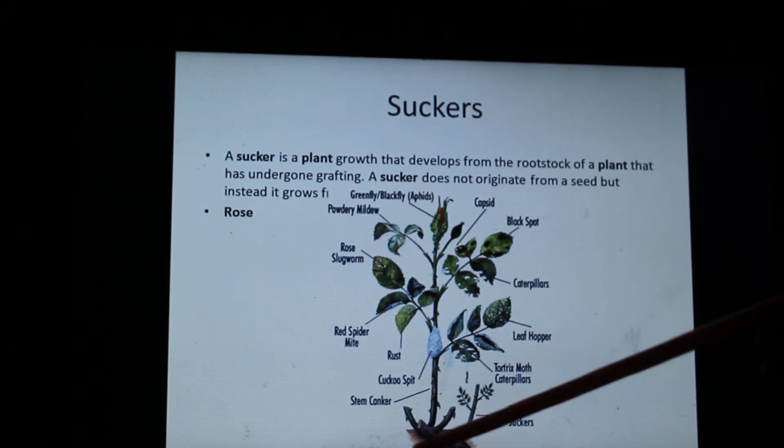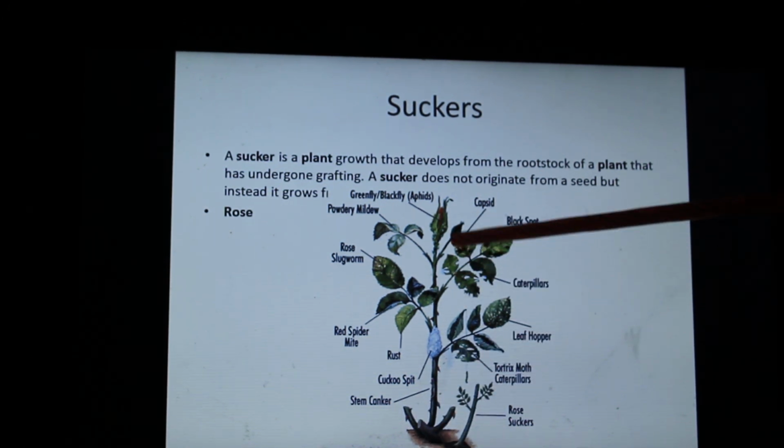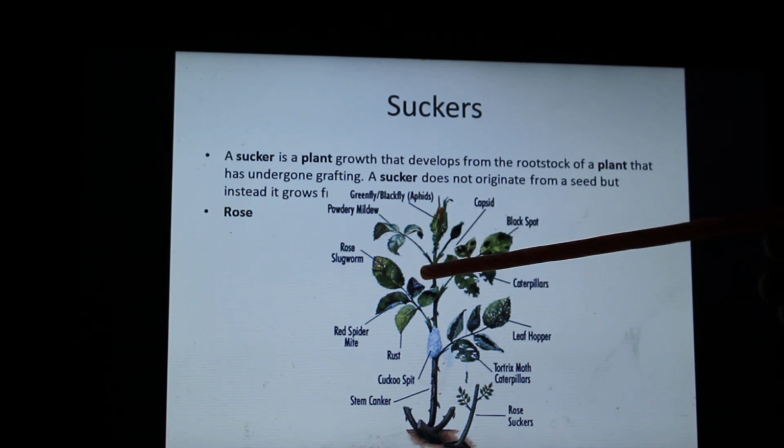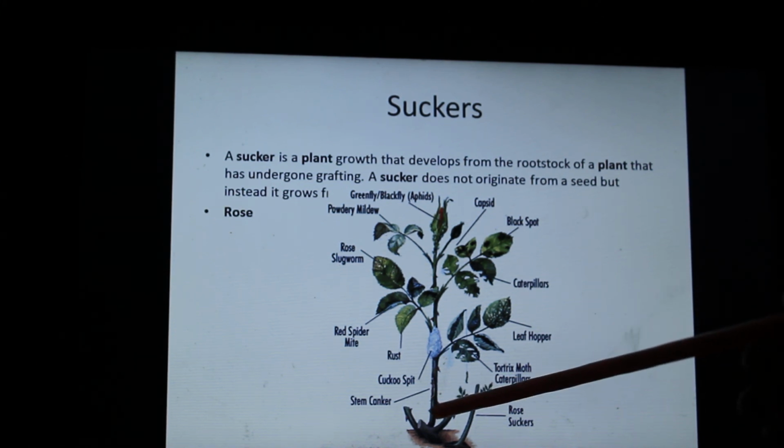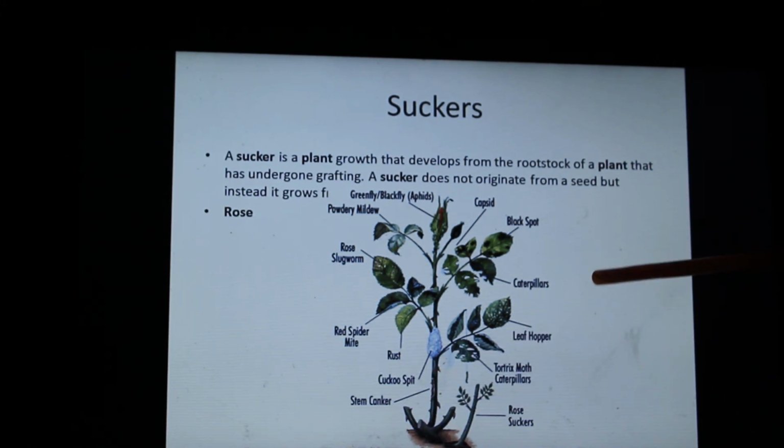You must have seen roses in different colors. How do they produce those different colors? They take rootstock from one plant and graft it with a different colored plant. That is how a new colored plant of rose will be formed.